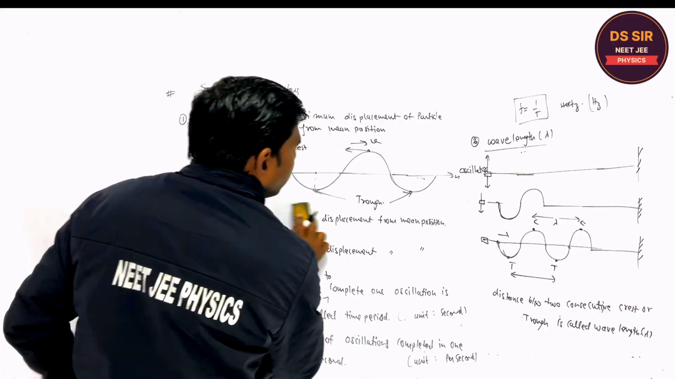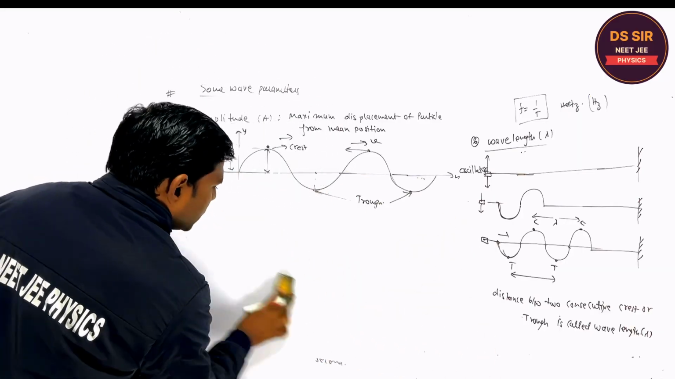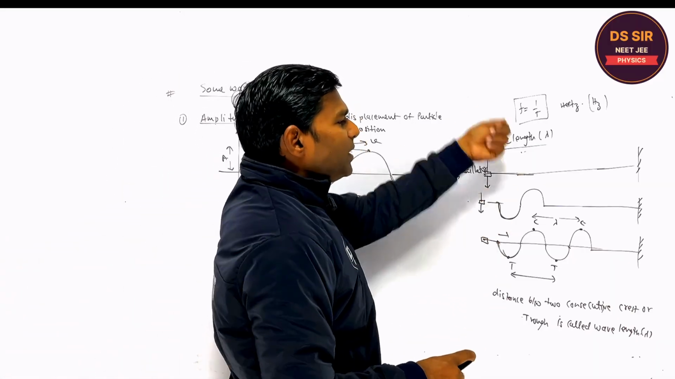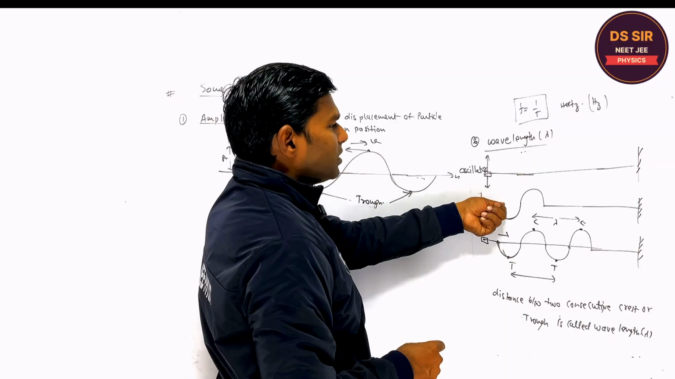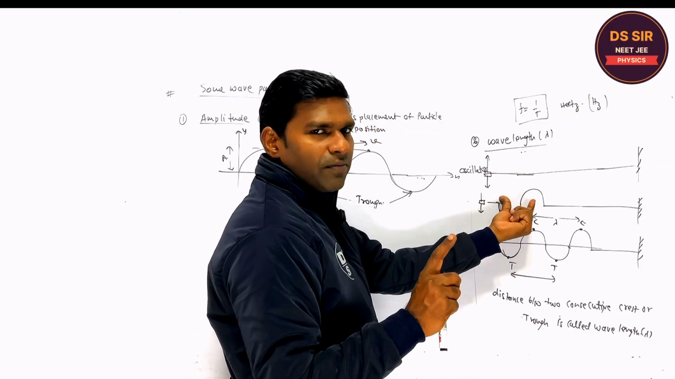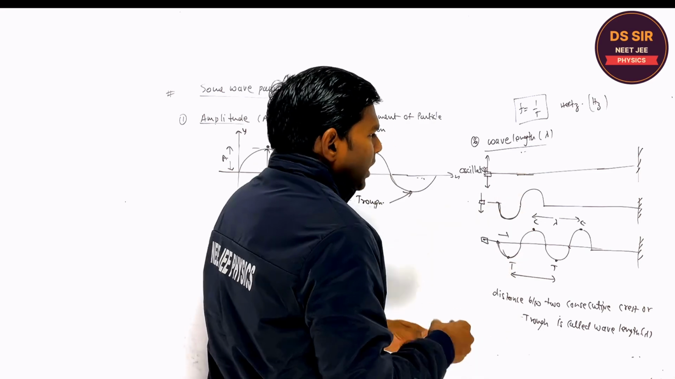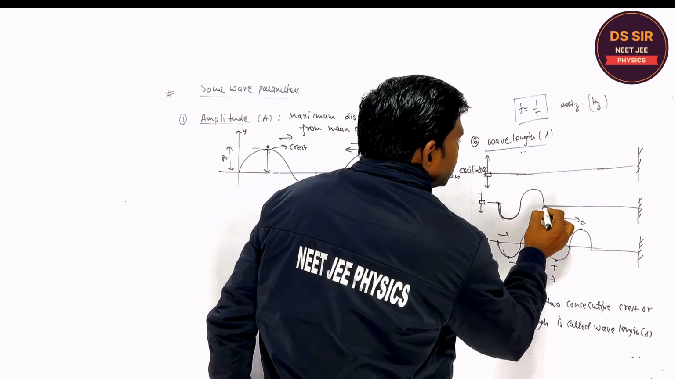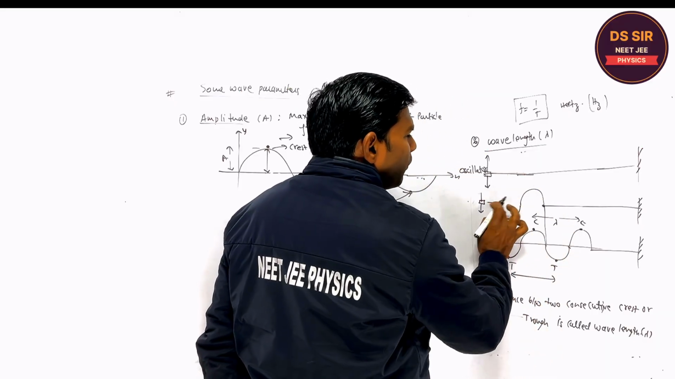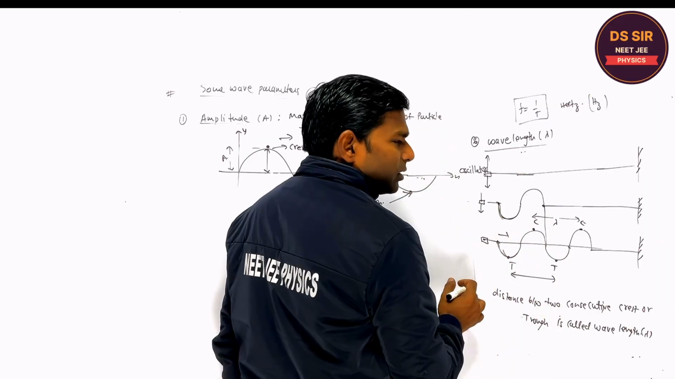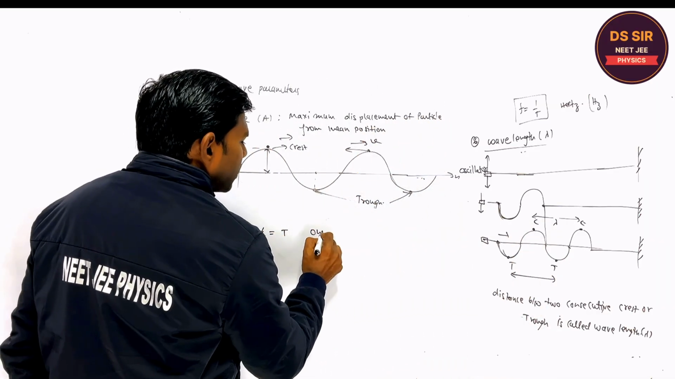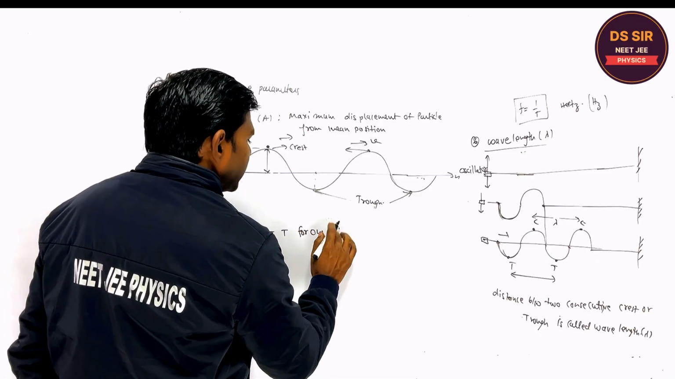Listen, one more thing. The time to produce one complete cycle is the time period. Listen, up, down, down, and up. So this one complete wave is produced. How much time will it take to move from here to here? One time period. So the time is capital T for one wave. Is it clear or not?